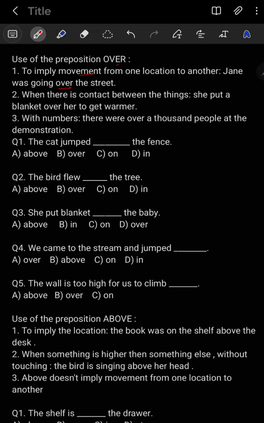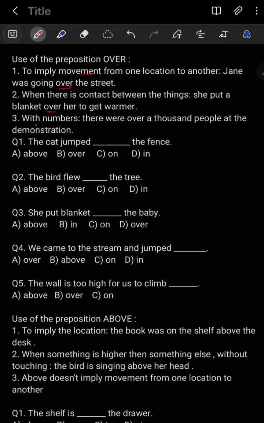Next, point number 2, when there is contact between things, that time also you have to use the preposition over. For example, she put a blanket over her to get warmer.